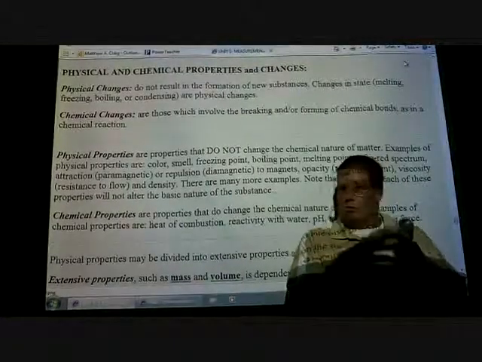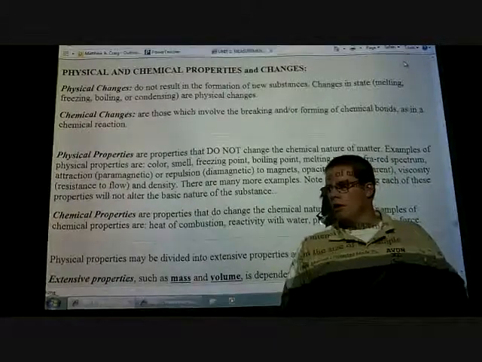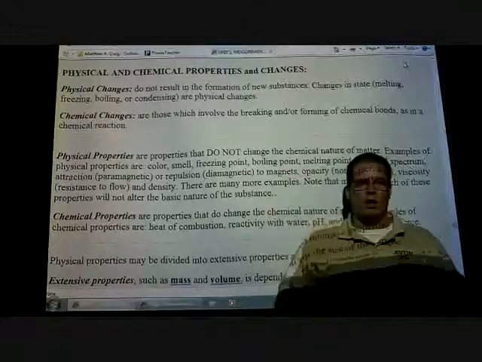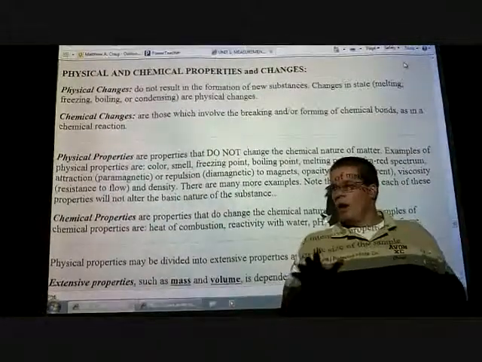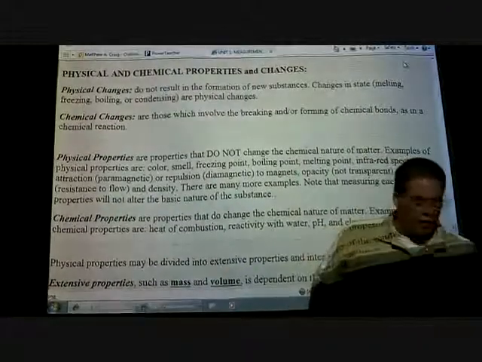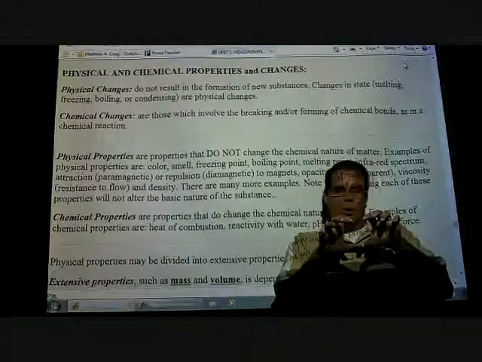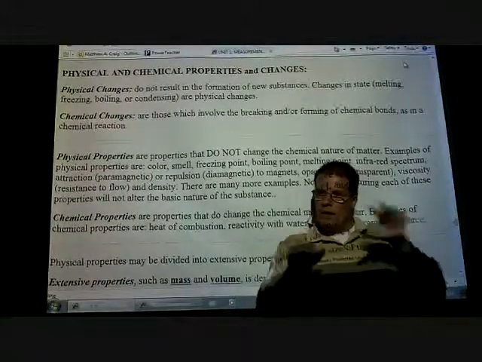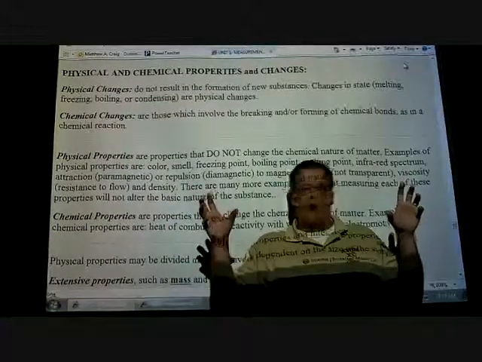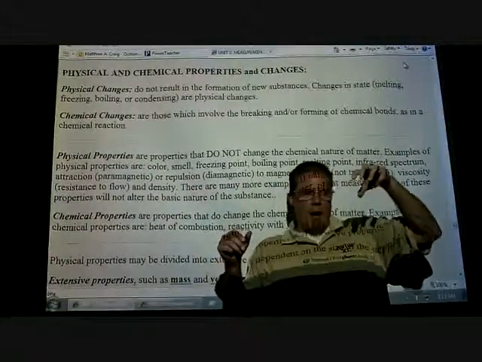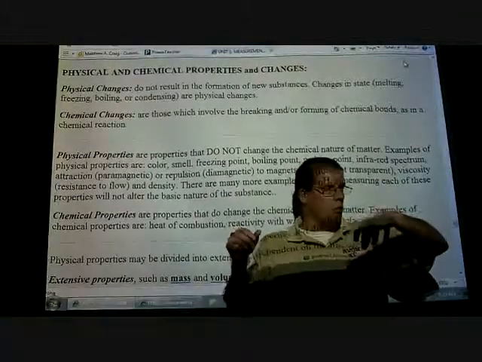Like for example, table salt. Who in here likes table salt? I love it, on pretzels especially. I'm not asking you to chug it or anything. It's not a cinnamon challenge. But the thing is, sodium chloride or table salt is made up of sodium and chlorine. If we were actually able to chemically pull those two apart and have a sodium atom and a chlorine molecule, we'll say, if I were to take that sodium atom and place it in water, does anybody know what would happen? It would explode.